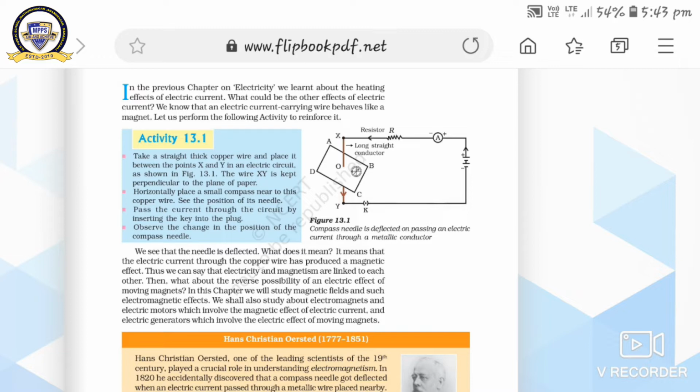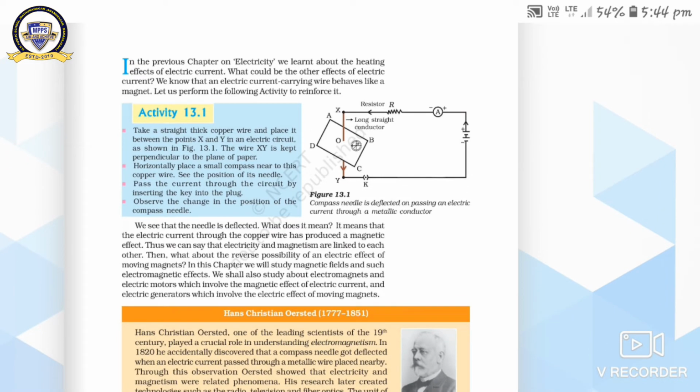If the needle gets deflected, what does it mean? It means that the electric current through the copper wire has produced a magnetic effect, because the deflection in the magnetic compass shows that a magnetic field is generated around the copper wire. Thus we can say that electricity and magnetism are linked to each other.